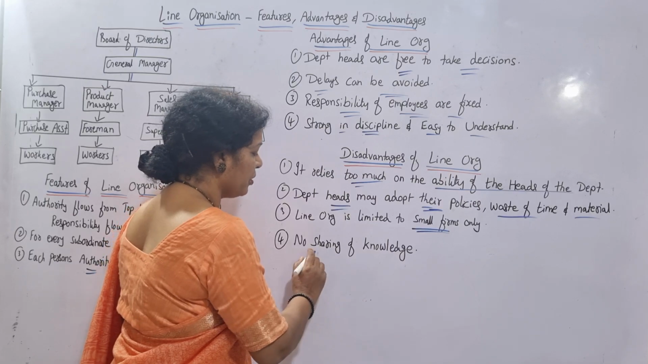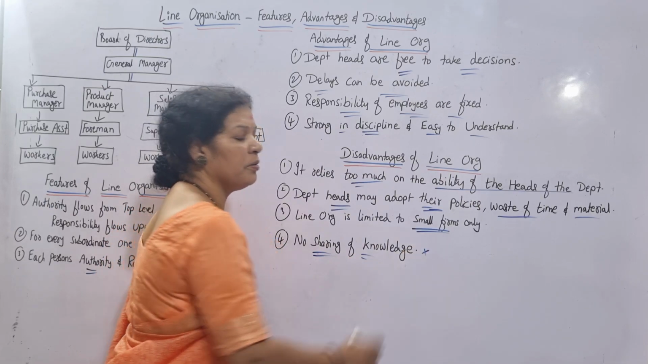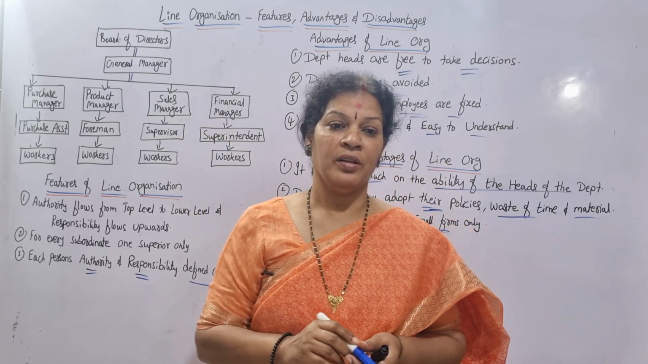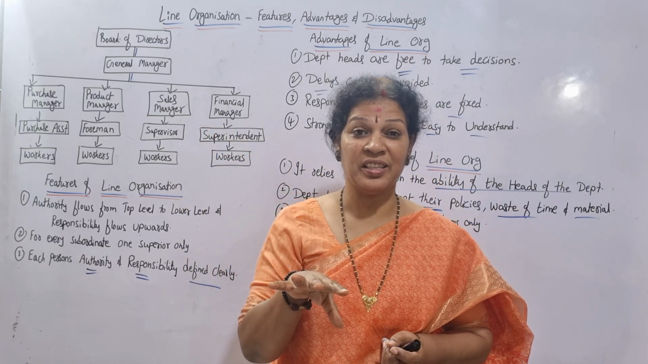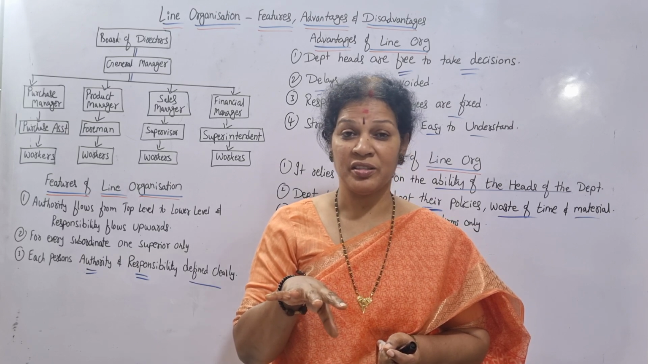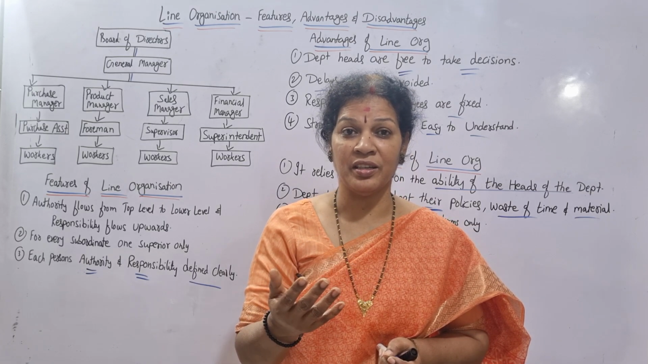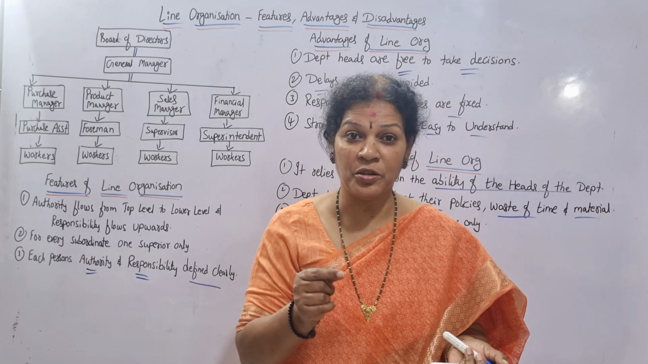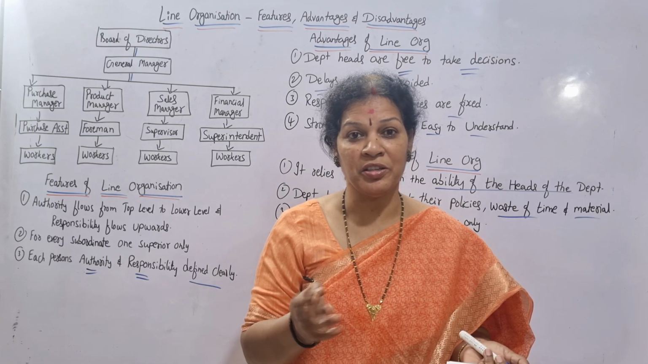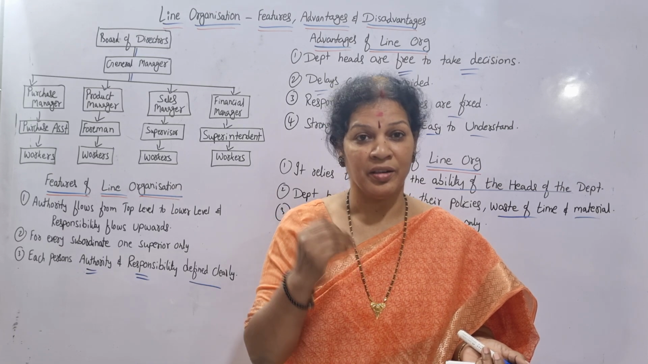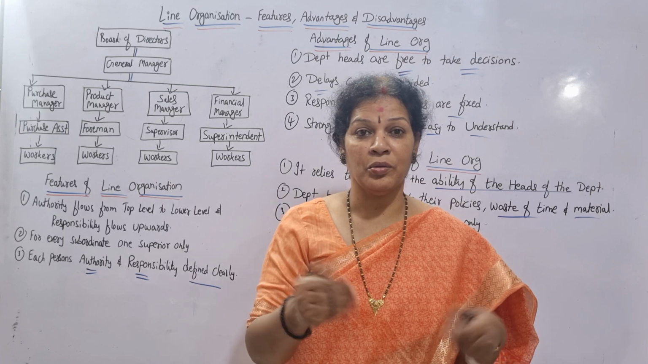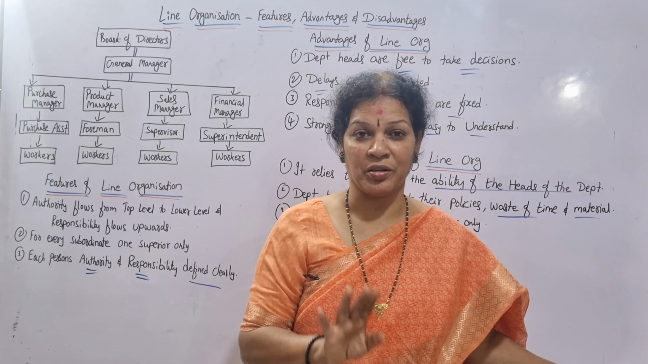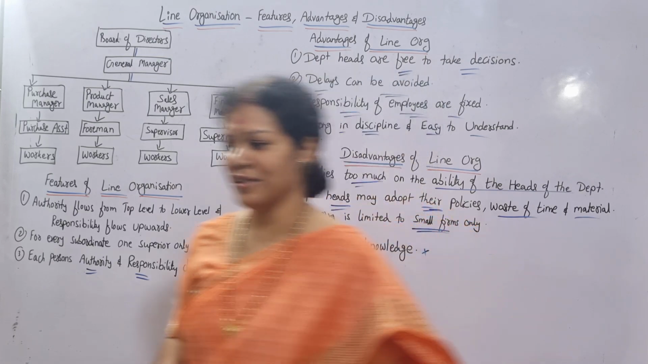And no sharing of knowledge. Sharing of knowledge, here it is nil. Now suppose the sales manager has to take some decision related to his department. He is the head, only he has to take the decision. Sometimes he feels like taking advice from others, any expertise, but no one is there related to the sales department. Then his knowledge is limited only to that area. He cannot take the advice. No advice, no guidance from anybody. So this is a very big drawback in the line organization. Hope it is clear.